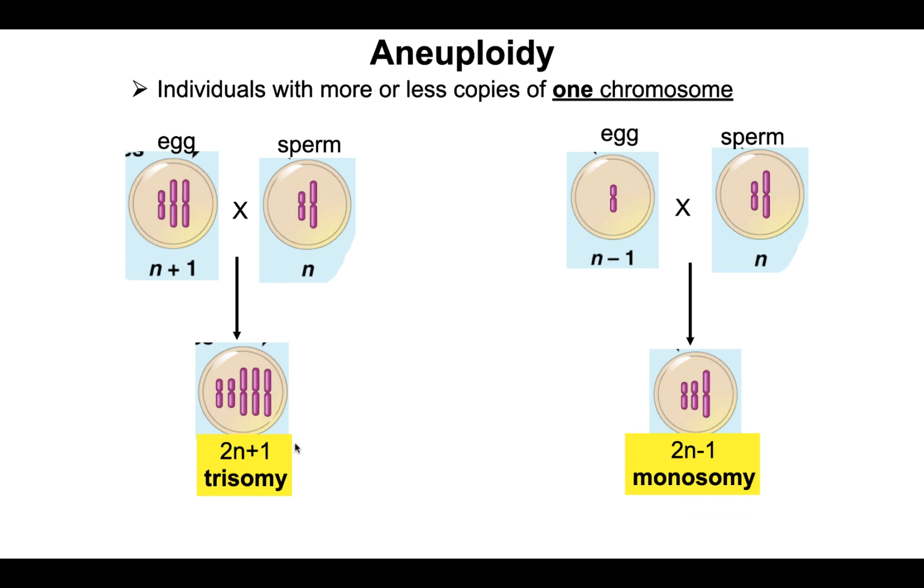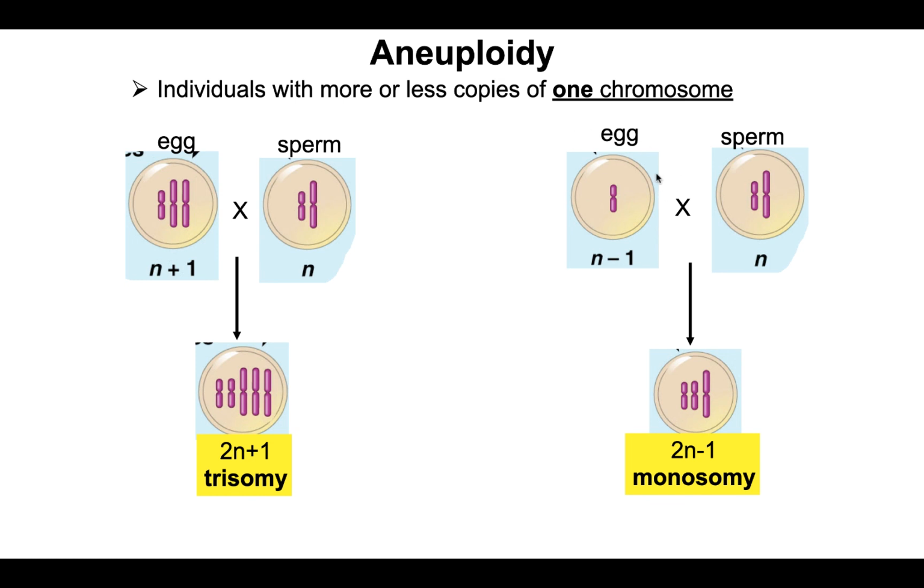So we say 2n plus 1, meaning she or he's got a full complement of human chromosomes, but they have 1 extra one, and this is called trisomy, or 2n plus 1. This long chromosome, instead of having just 2 copies of it, this person has 3 copies.